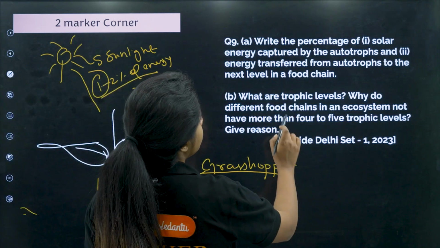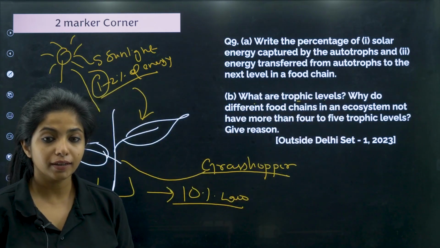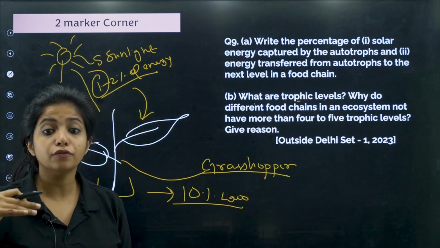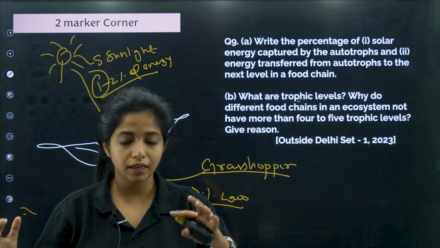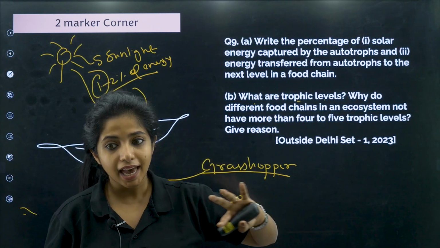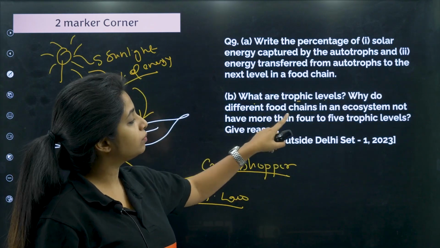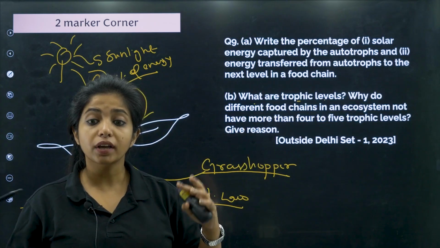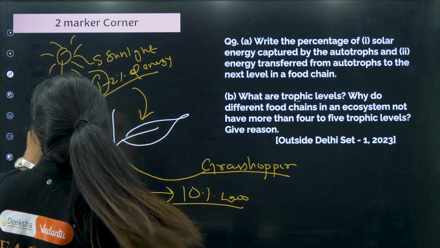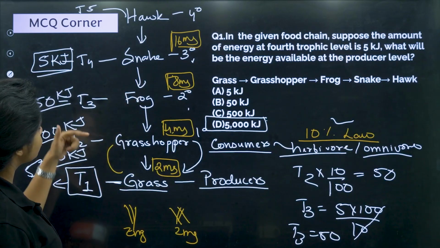Now, what are trophic levels? Trophic levels are basically stages in a food chain, stages through which the food as well as the energy passes. So why do different food chains in an ecosystem not have more than 4 to 5 trophic levels? I already explained you this in the first question itself. Why do you think they do not have more trophic levels?